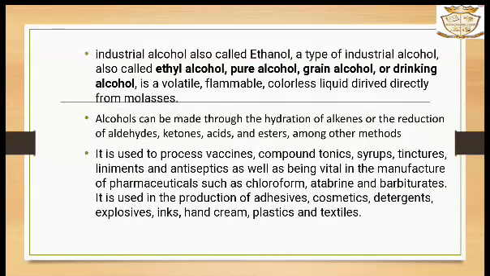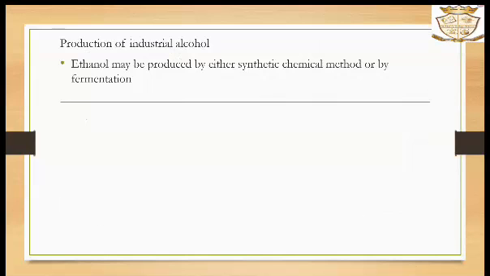Industrial alcohol, also called ethanol, is a type of industrial alcohol. Alcohols can be made through the hydration of alkenes or the reduction of aldehydes, ketones, acids, and esters, among other methods. It is used to process vaccines, compound tonics, syrups, etc. Production of industrial alcohol. Ethanol may be produced either by chemical method or by fermentation.